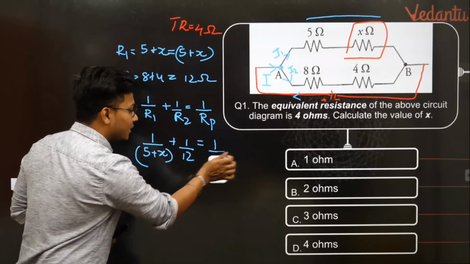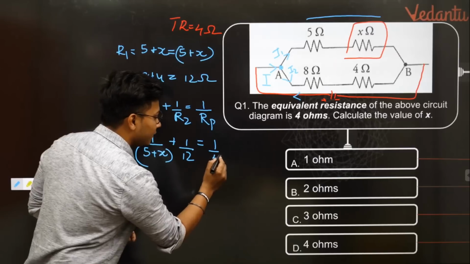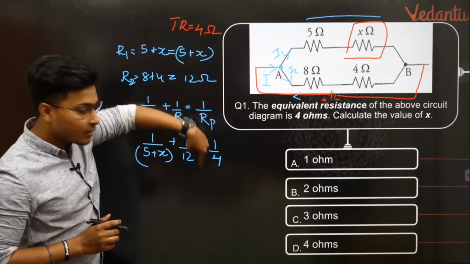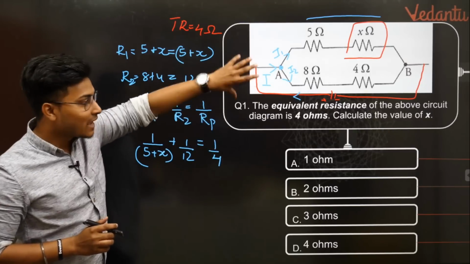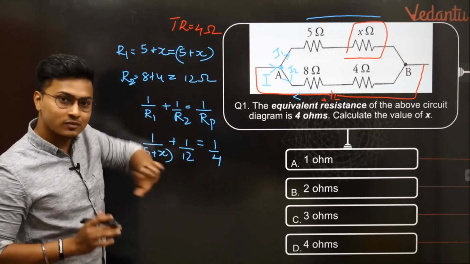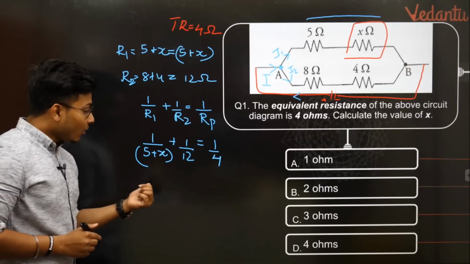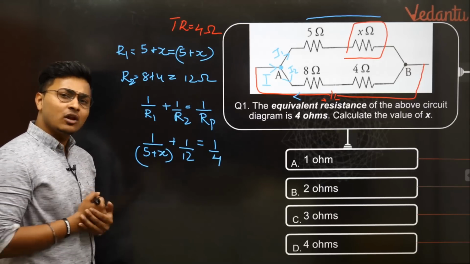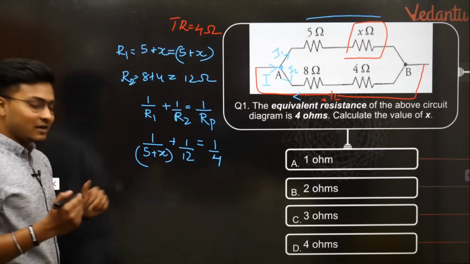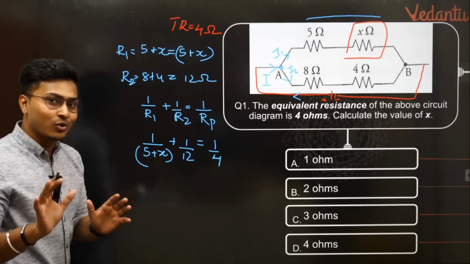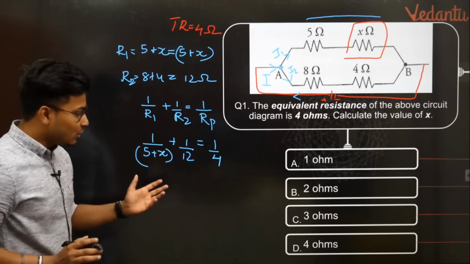So here, in place of Rp, we simply write 4 ohms. That is the total resistance of the circuit, and that is what we are going to use right now. We wrote the parallel resistance, the total resistance, as 4 ohms. Now let us solve it. The only variable here is x. Let's solve it quickly by cross multiplying. I'm sorry if you don't know that way; if you know the LCM way, go through the LCM way.